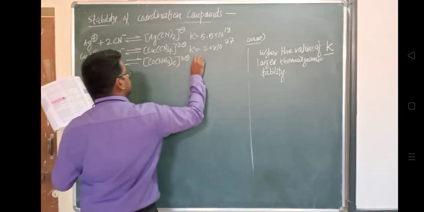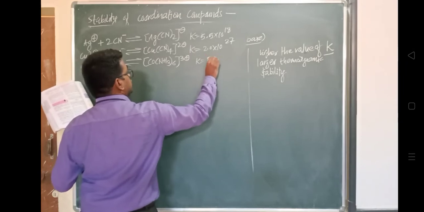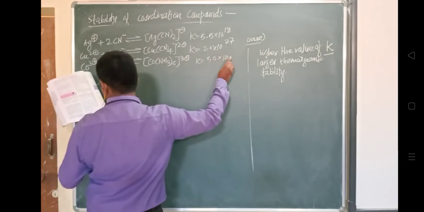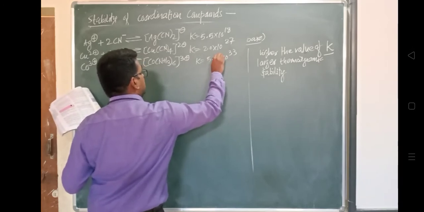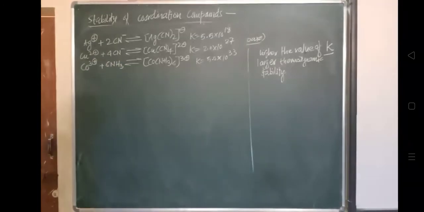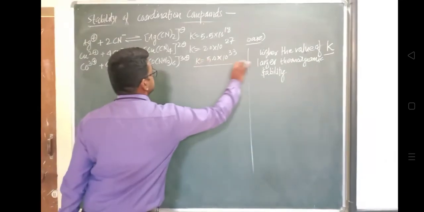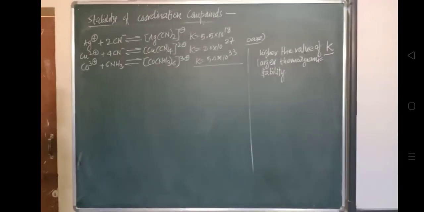Where we are finding the higher value of the equilibrium constant, we find the equilibrium constant is maximum in the case of this third relation. So from the above data, Co NH3 6 3 plus is more stable than this as well as this.